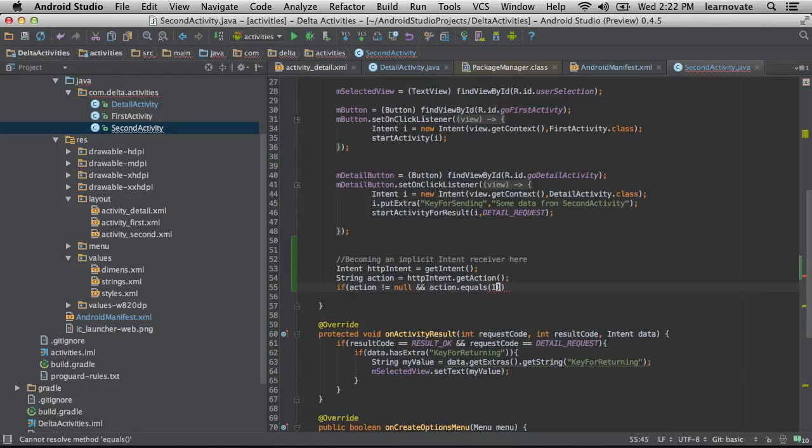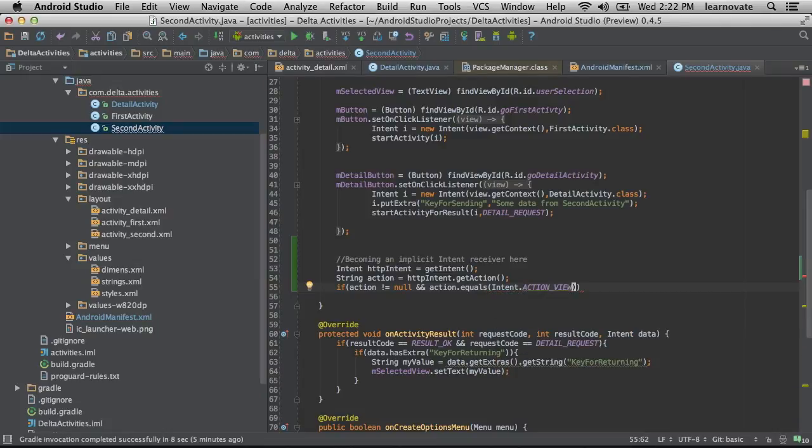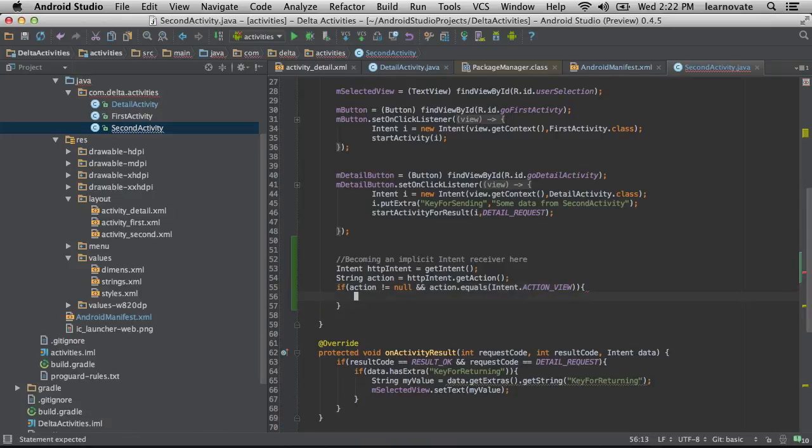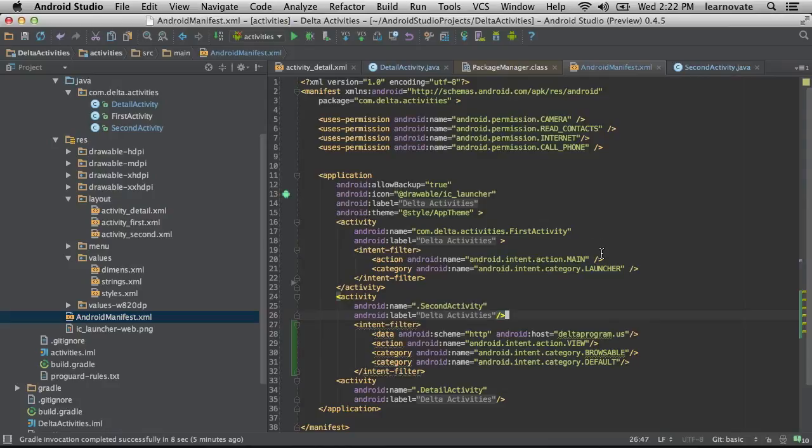So if they were not even in our application, they were on the web browser, and they went and typed in deltaprogram.us, we could pick up on that. We could. In fact, we're going to hijack that right now. So just make sure it's not even null, but also...